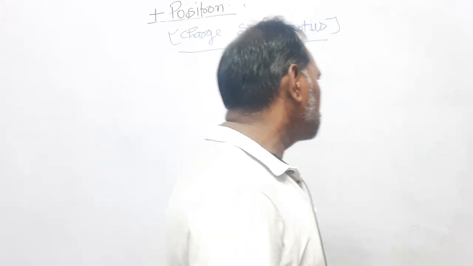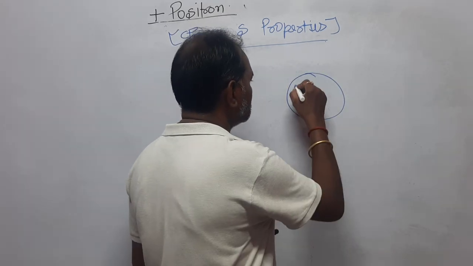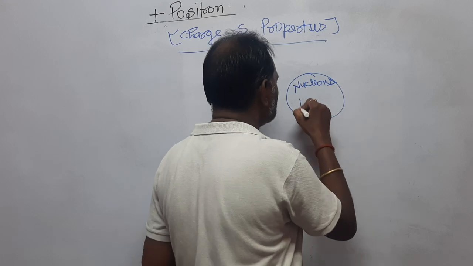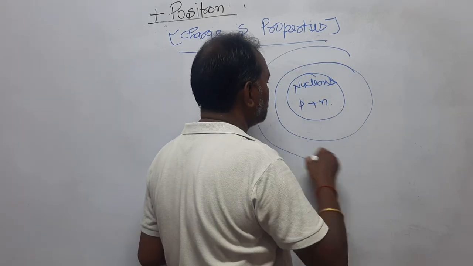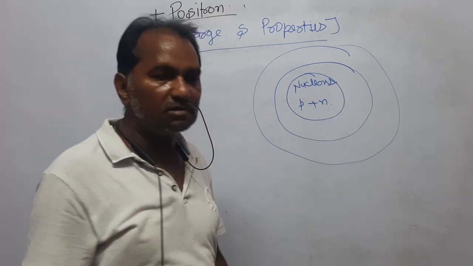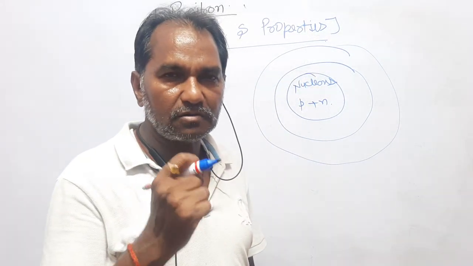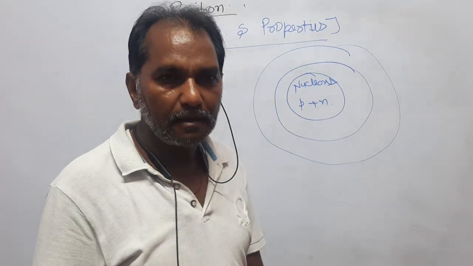You know, this is like the nucleus of an atom, which consists of protons and neutrons, and electrons are revolving in different closed circular or elliptical orbits around the nucleus.